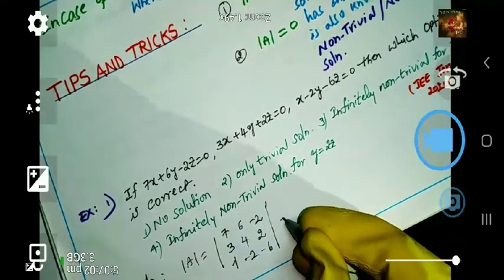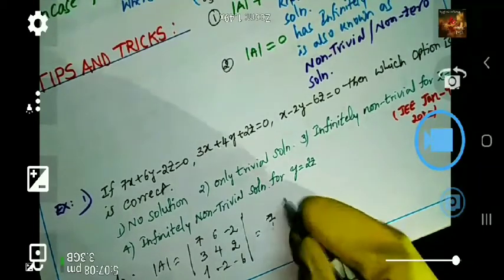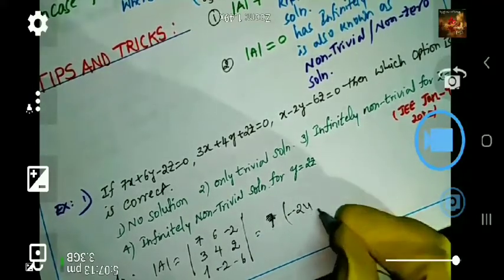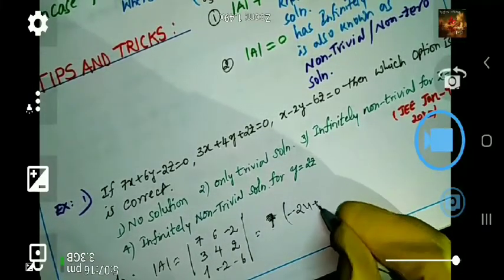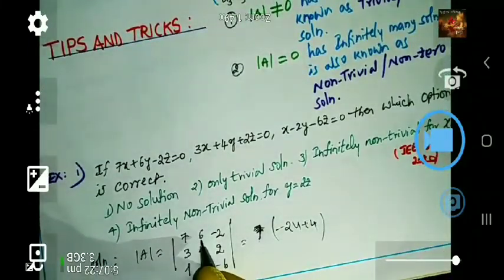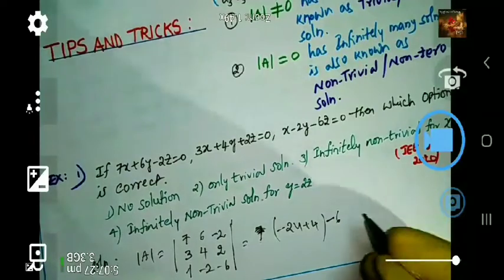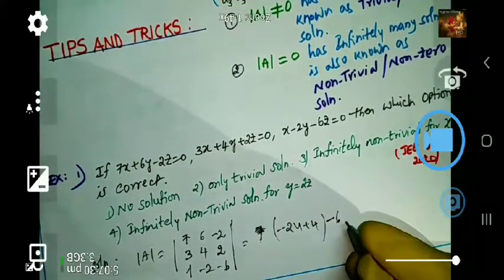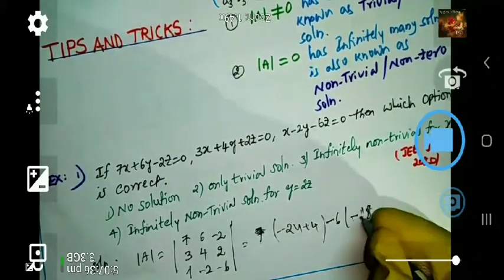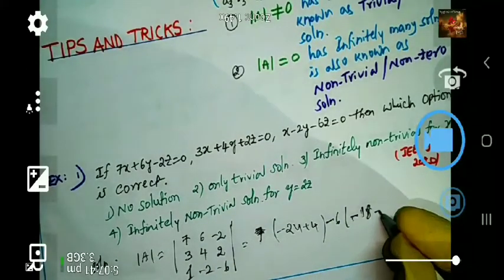We can check this determinant value. How can you take its determinant? 7 into (4 times -6 is -24, minus 2 times 2 is 4, so -24 - 4 = -28... ) with the sign for 6 becoming minus 6, closing the row and column as usual: 3 into -6 is -18, and 1 into 2 is 2, so -18 - 2.